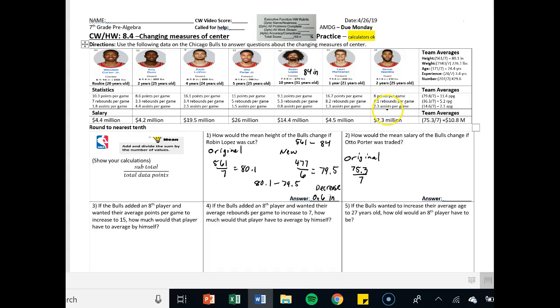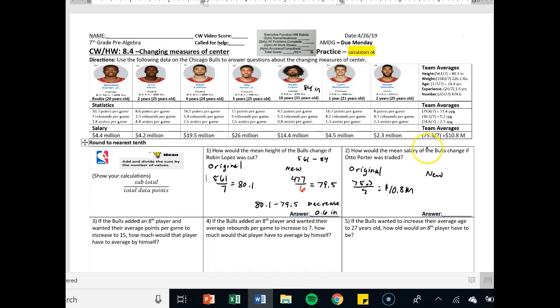If I added up all those salaries, that gave me a mean salary average of $10.8 million. So now my new is going to be the Bulls salary of 75.3 million, but subtract out Otto Porter's salary, which is 26 million. When I do that, I get a new total of 49.3 million.